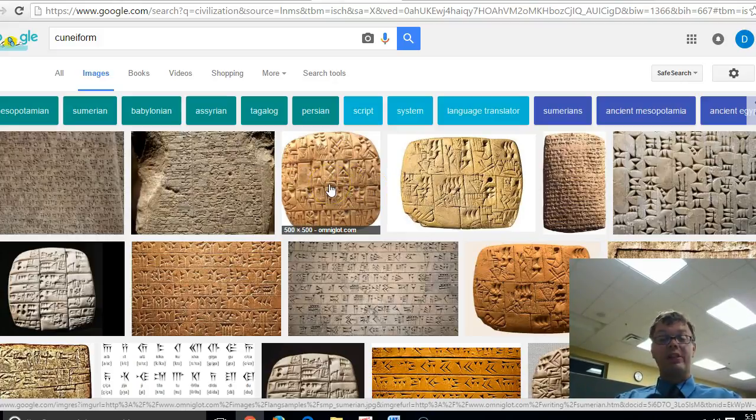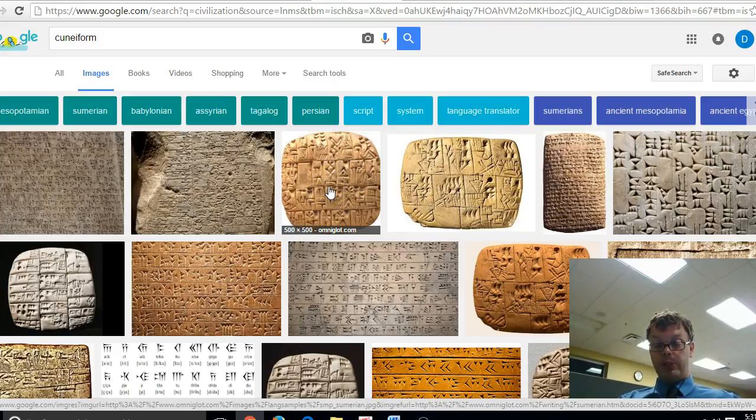They wanted to keep track of things like grain, how much food they had, could they feed the people. And they eventually developed the whole system of writing. Cuneiform was the first. It's followed later by hieroglyphics, which we'll talk about next. It was used to keep track of grain.